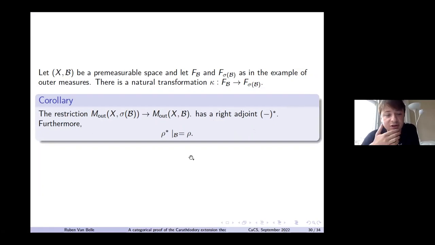That gives us an extension of outer measures and outer pre-measures. In this case, we can even say more, that we have this equality. That's not always necessarily the case with Kan extensions. The restriction of the extension is equal to the original thing, but in this case, that is the case.